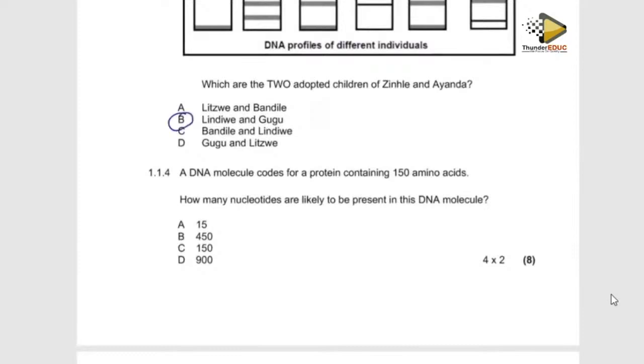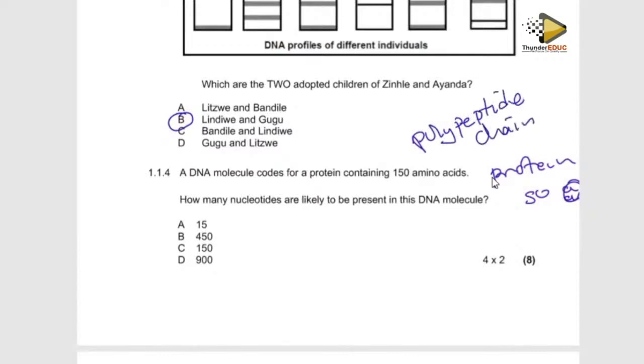B. Then they're saying that a DNA molecule codes for a protein containing 150 amino acids. Remember, we call it a protein if it has 50 amino acids and above. If it doesn't have 50 amino acids, then we don't call it a protein. We call it a polypeptide chain. So that's how we call it. But if it is more than 50 amino acids, then we call it a protein. So now they're saying the DNA molecule consists of